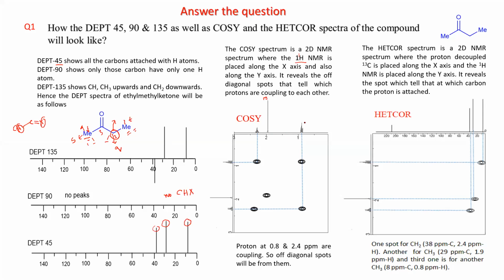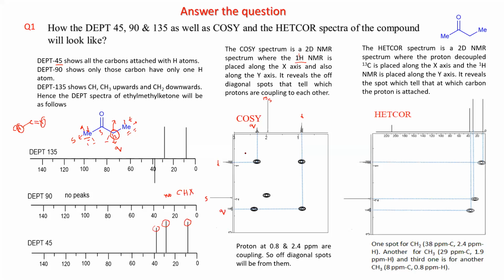And you have the methyl which is far away, so that value will definitely be lower than 1. So this is the triplet. So you have triplet, singlet, and quartet. Similarly, you have to put here the triplet, singlet, and quartet.